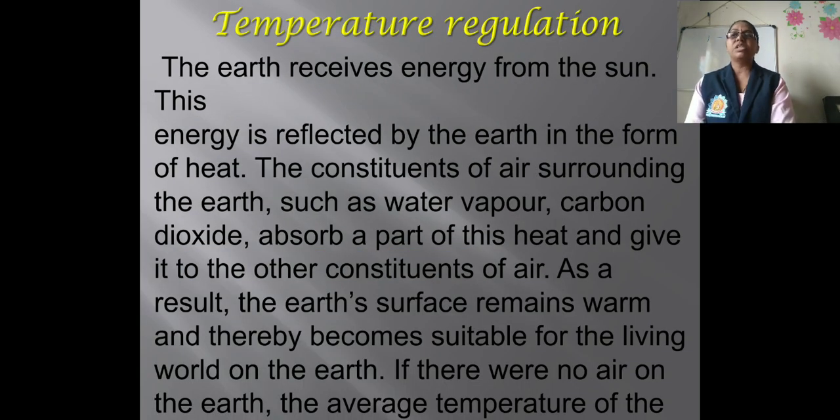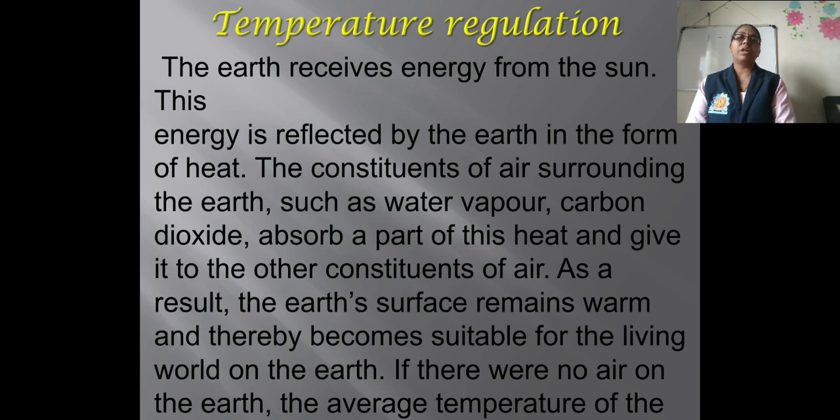Now next one is temperature regulation. We know that the earth receives energy in the form of sunlight from the sun. This energy is reflected by the earth in the form of heat. The constituents of the air surrounding the earth, such as water vapor and carbon dioxide, absorb a part of this heat and give it to the other constituents of the air.